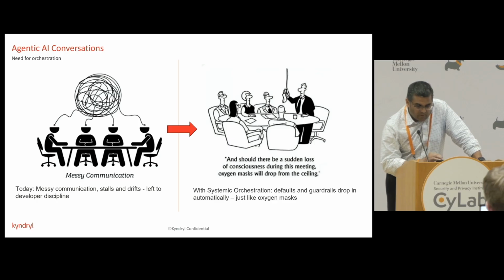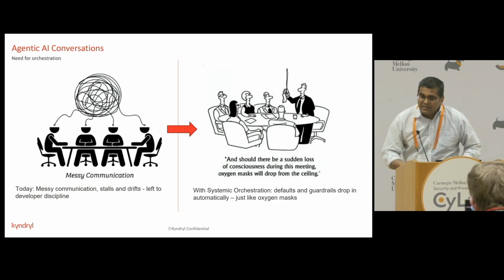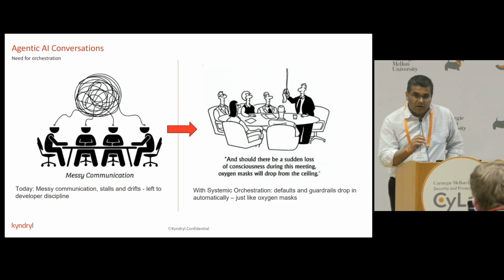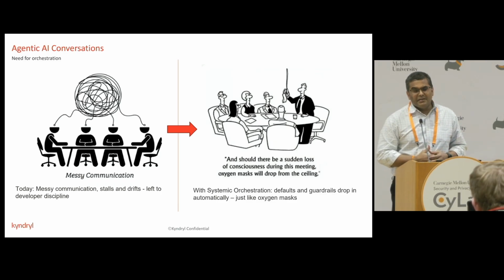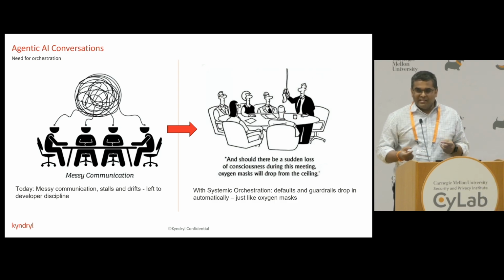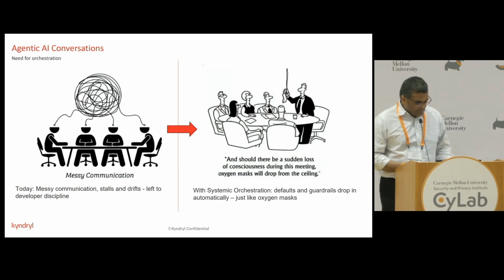So what is this all about? When multiple agents are conversing with each other, embedded in a complex enterprise workflow, they're talking past each other, and they're running out of tokens. One agent couldn't get the complete context, the other agent takes a different context and responds, and so on. So there is complete chaos going on, as you can see on the left side of the image.